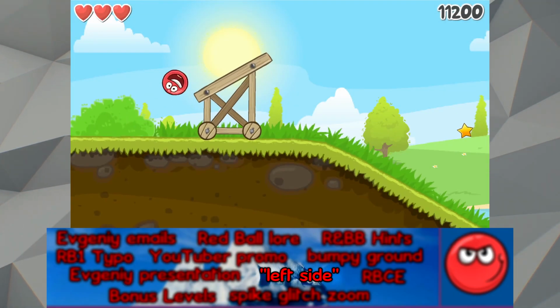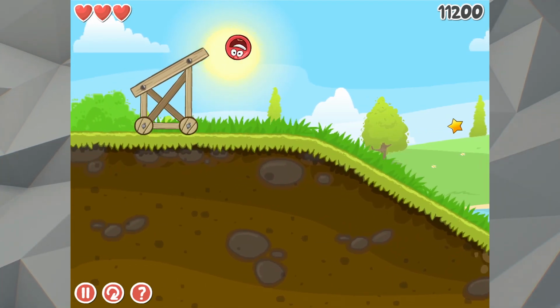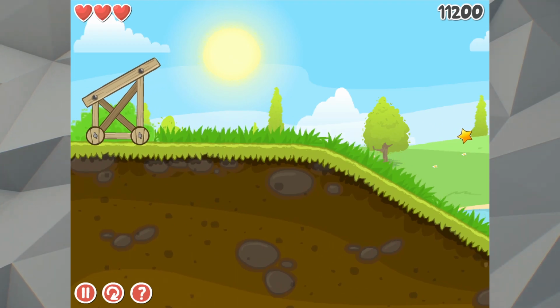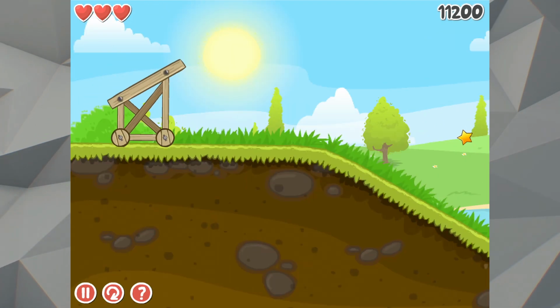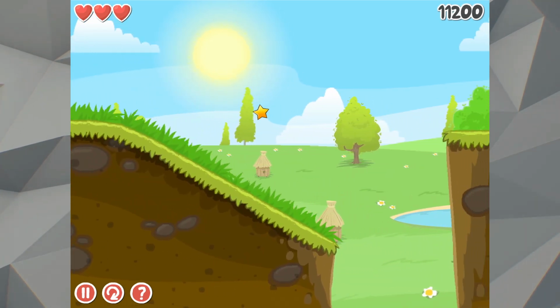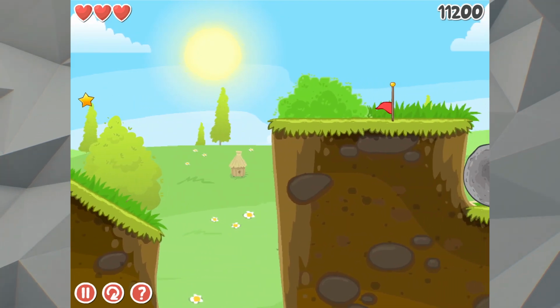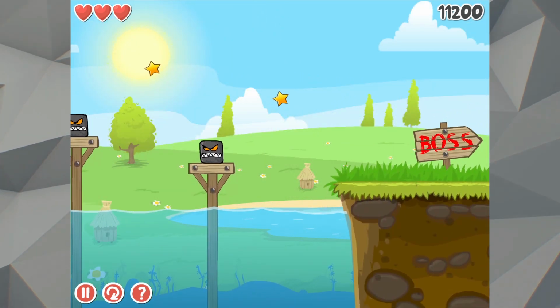Left Side is a glitch present in the Red Ball 4 games that involves going over the left side barrier of any given level, generally with the use of double jumping. The camera glitches out a bit and stops following Red Ball, but he is actually still moving, endlessly falling under the level. By holding the right key, the player can go beneath the entire level, activating the trigger to go to the next level at the end.